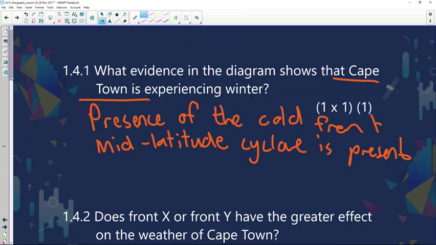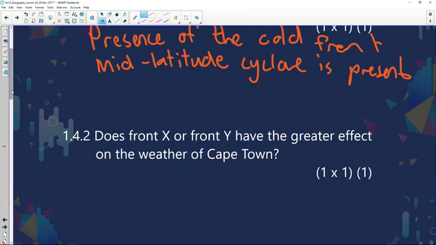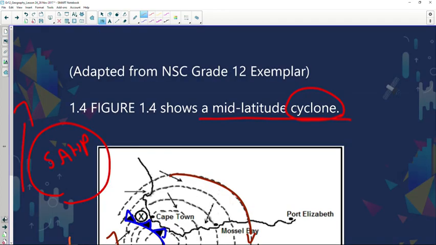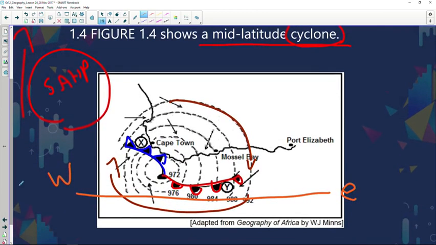Okay, now our next question, does front X or front Y have the greater effect on the weather of Cape Town? Now let's just quickly have a look when they refer to front X and Y. Now front X is the cold front and front Y is the warm front. We in South Africa do not experience the warm front, but only the cold front conditions because the warm front is too far down south to have any influence on South Africa's climate.